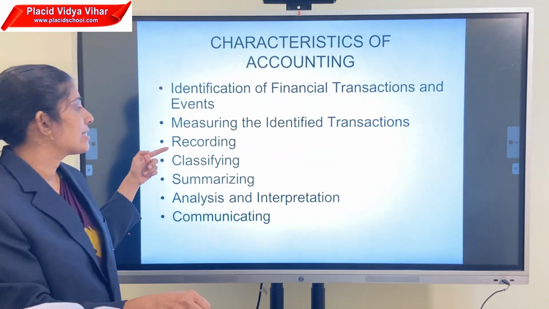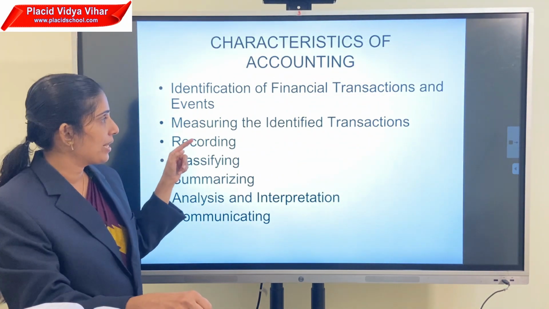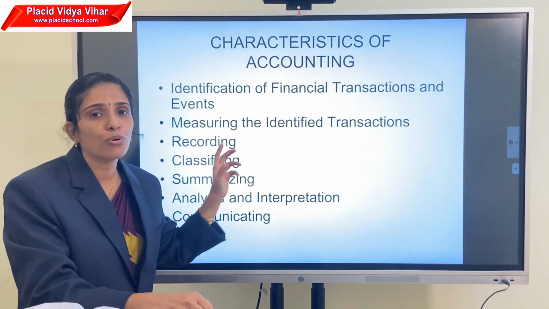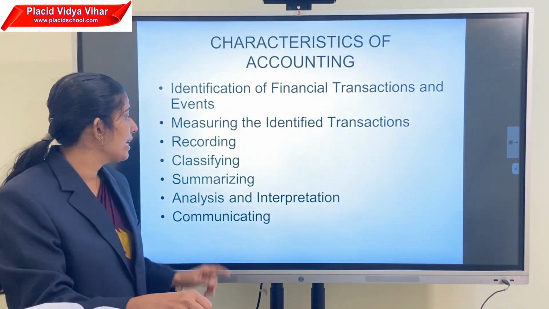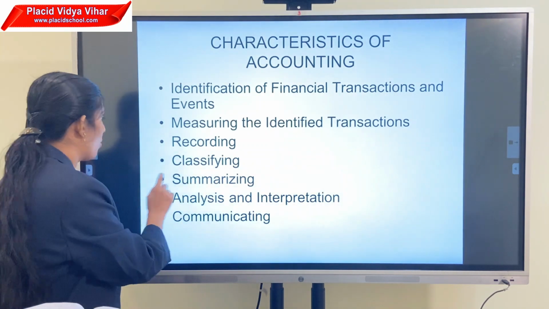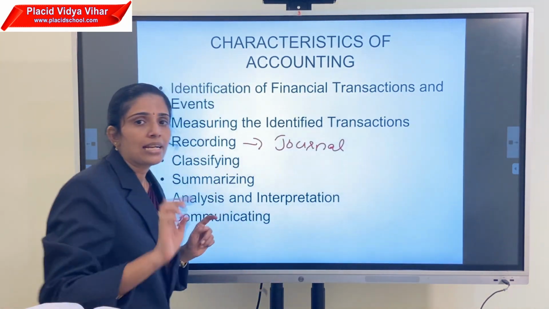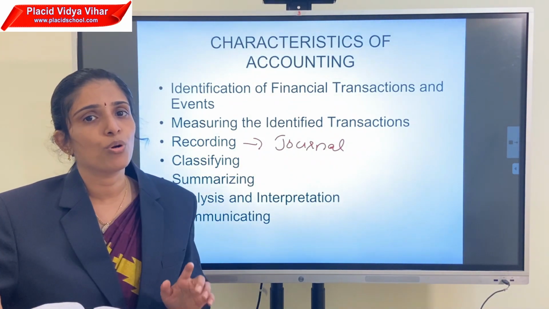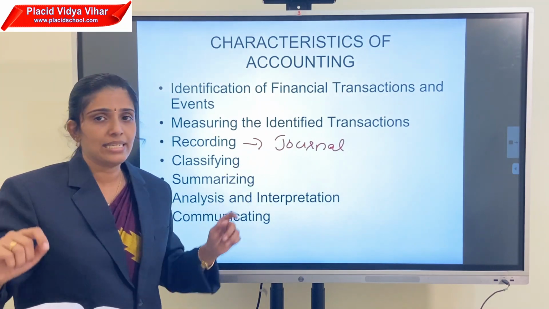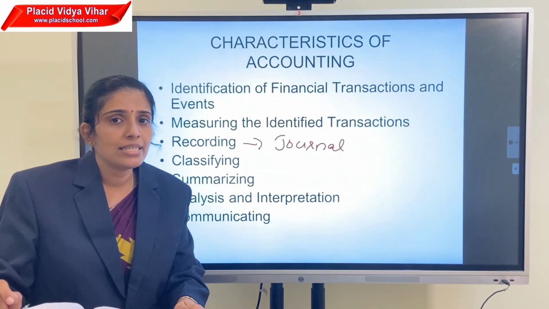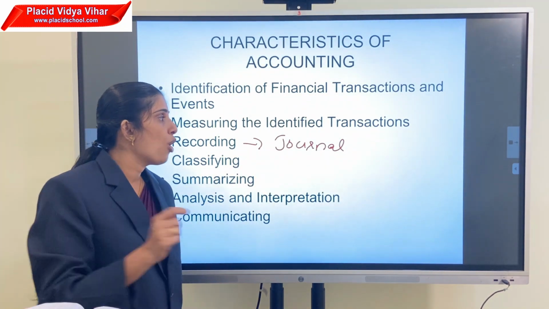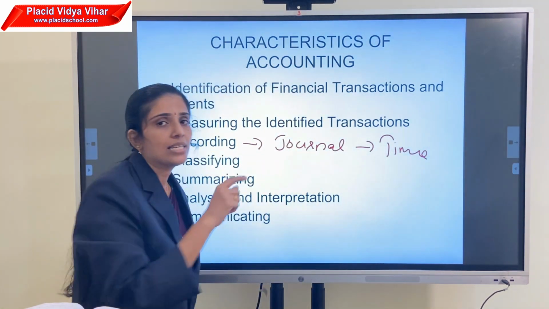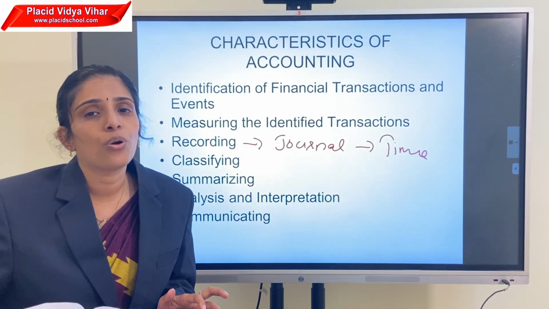Then the third one is recording this transaction. That means this identified transaction, we record it into books of account. Let's say firstly primary recording, that is called the journal. The transactions that we firstly record into books of account, that first book or the primary book is called the journal. In this journal, we record a transaction on the basis of time, that means in chronological order.